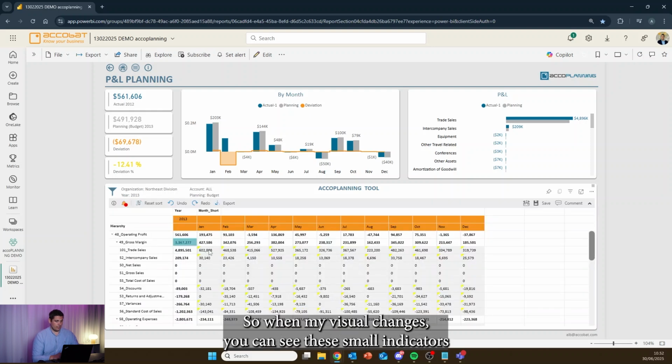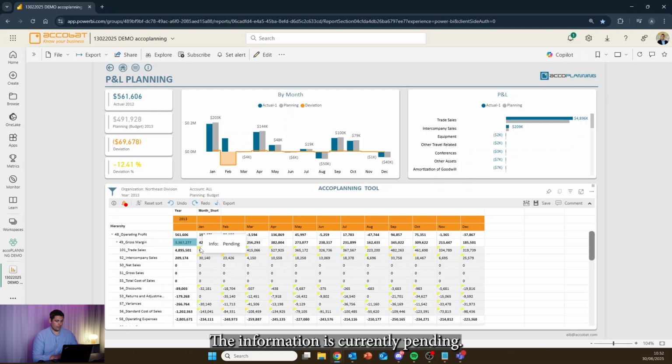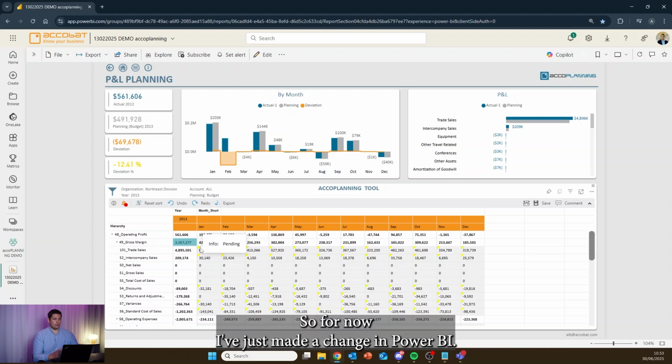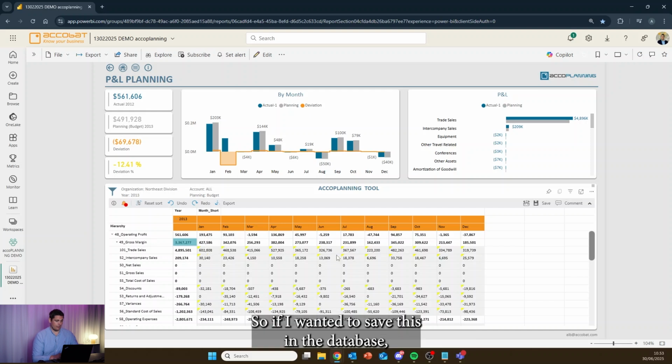When my visual changes, you can see these small indicators on all of the leaf level cells down here, which have some information for us. The information is currently pending. So for now, I've just made a change in Power BI. I haven't stored this change yet, but I can. If I wanted to save this in the database, I can press the save button here.